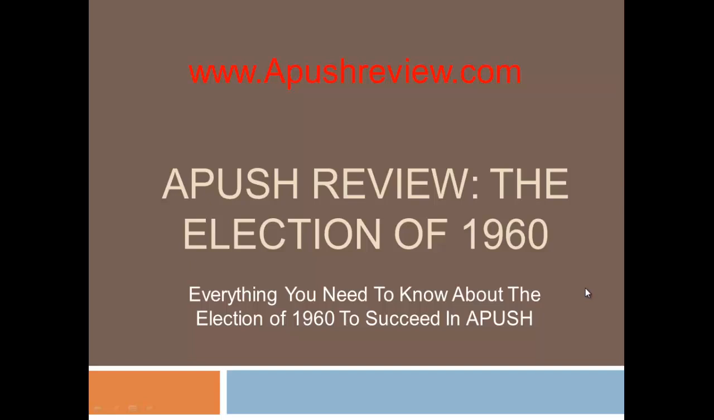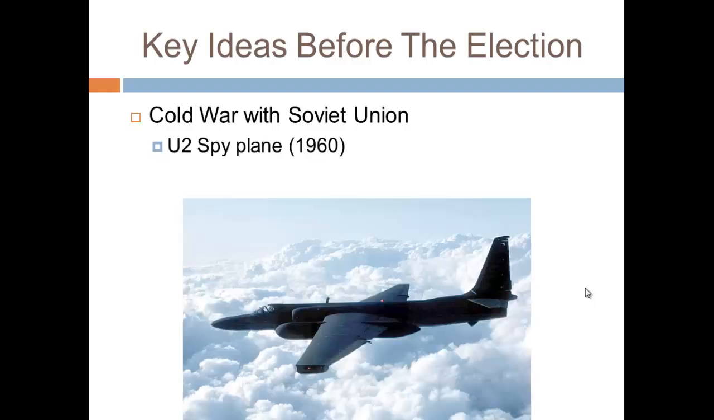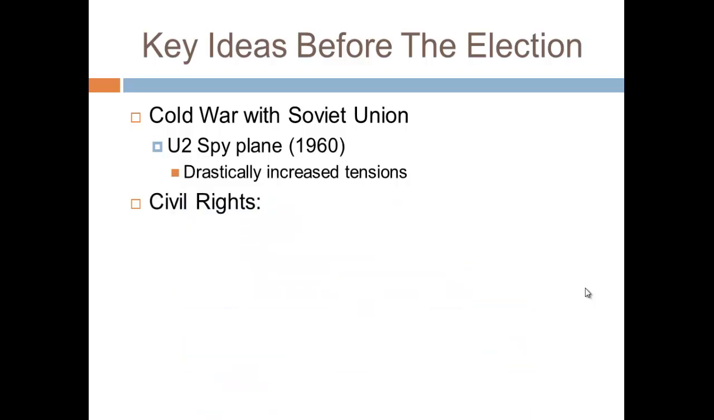We have a video for you today on the election of 1960, one of the closest elections in United States history between JFK and Richard Nixon. So let's cover some key ideas before the election. Well, the Cold War is in full effect with the Soviet Union, and just a little while before the election, there was the U-2 spy plane incident. This is from 1960, in which the Soviet Union shoots down a U.S. U-2 spy plane piloted by Francis Gary Powers, and this drastically increases tensions between the two sides.